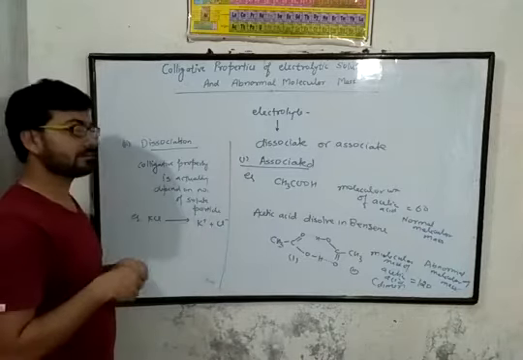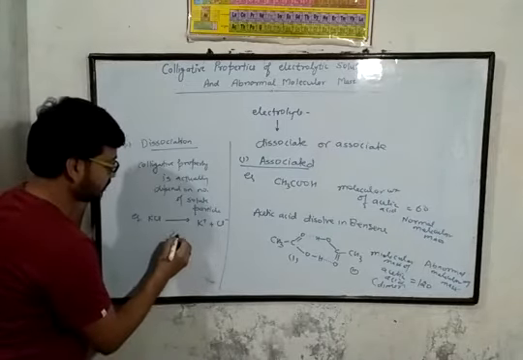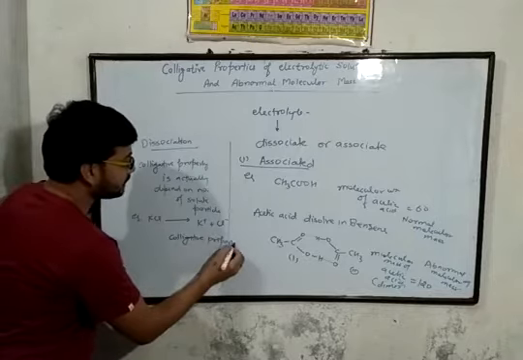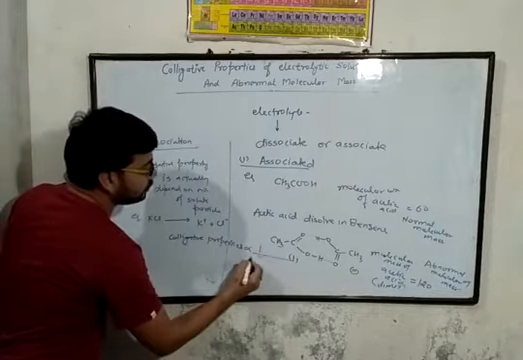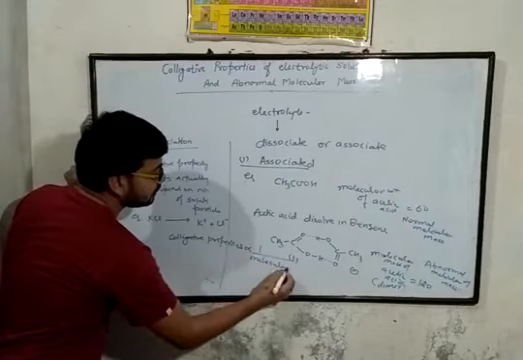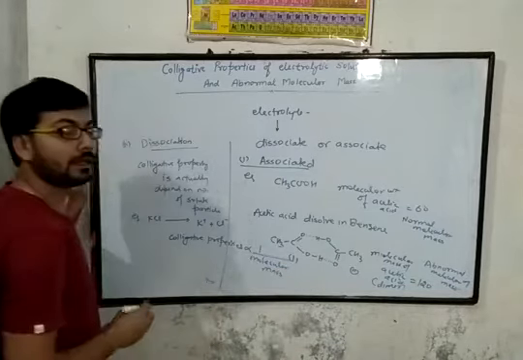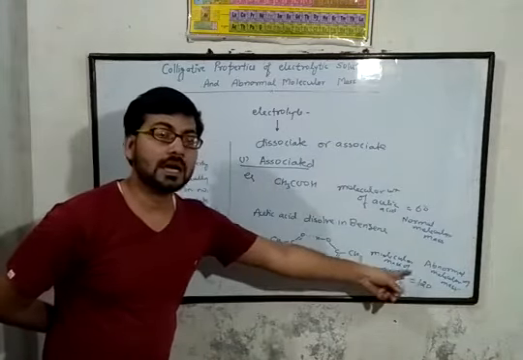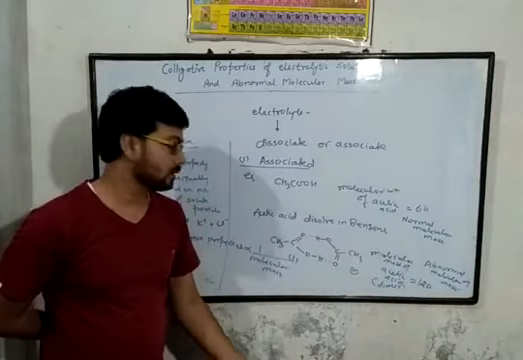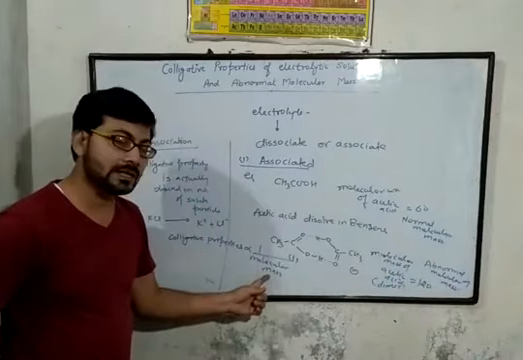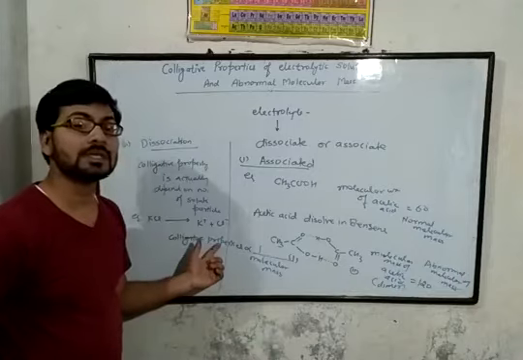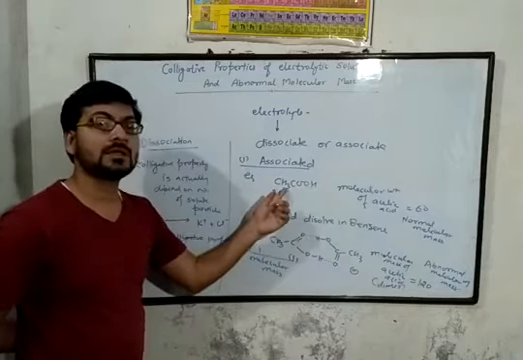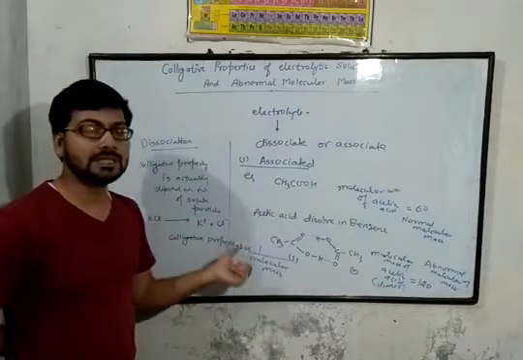As you know that colligative properties are inversely proportional to molecular mass. Here we can say that the molecular mass is higher as compared to normal. If molecular mass is higher, then the colligative property decreases. Means in case of association, the colligative properties decrease.